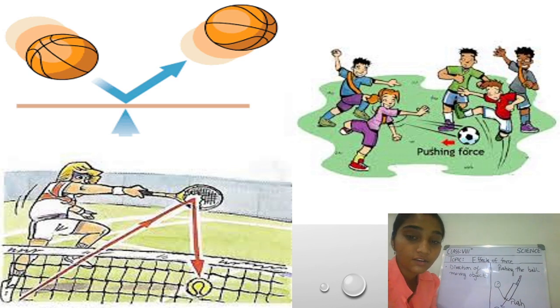And also, students, you can see the game of badminton, right? The shuttlecock comes from this direction, and with the help of the racket, we are changing its direction of motion. It's coming from this direction, and we are applying the force. As a result, the direction of that shuttlecock also changes. And here you can see the children passing the ball from one place to another. If they are pushing it harder, force is changing the direction of the motion.